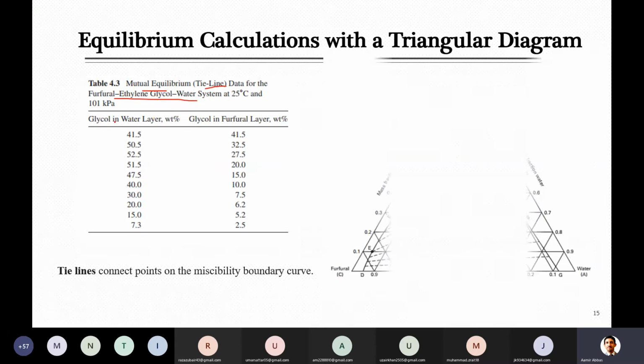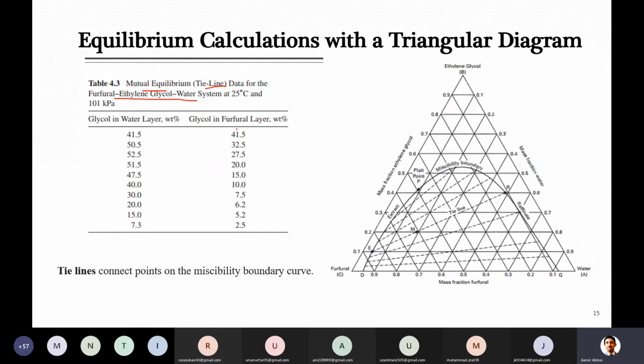If you look at these tie lines, they are joining 2 points, starting from the raffinate side and ending on the extract side. So you can see that they are joining raffinate and extract for any composition in between.